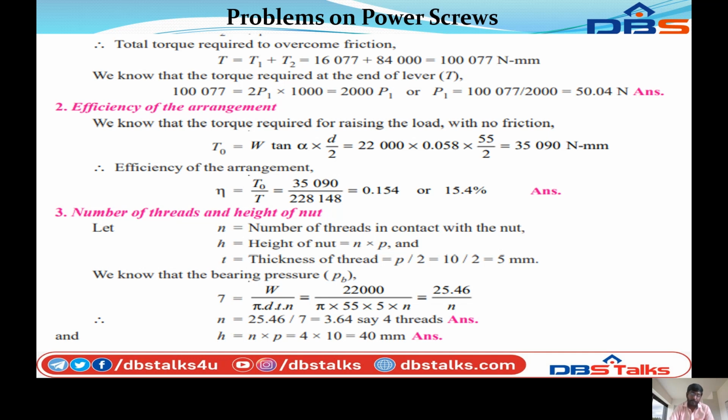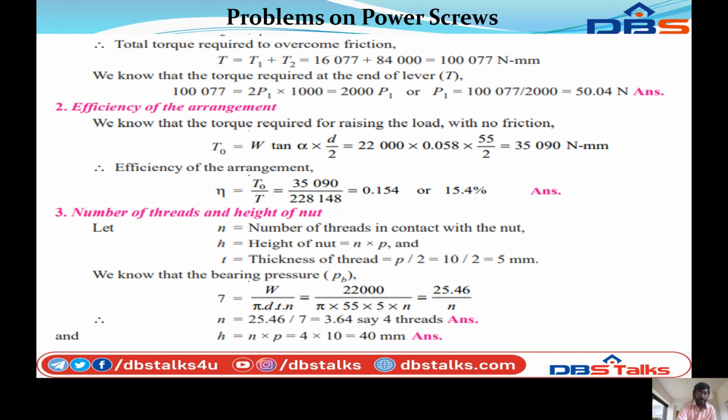So pressure P is equal to W divided by pi into 22,000... pi into 55 into 5 into N, that is 25.46 divided by N. So therefore N is equal to 25.46 divided by 7, equal to 3.64. This will be rounded to 4 threads. So finally N is equal to 4 threads, and H is equal to N into P, that is 4 into 10, 40 mm.